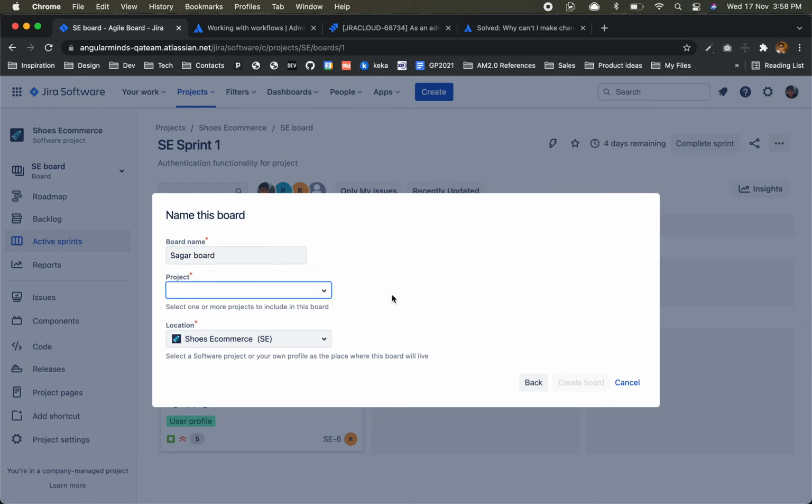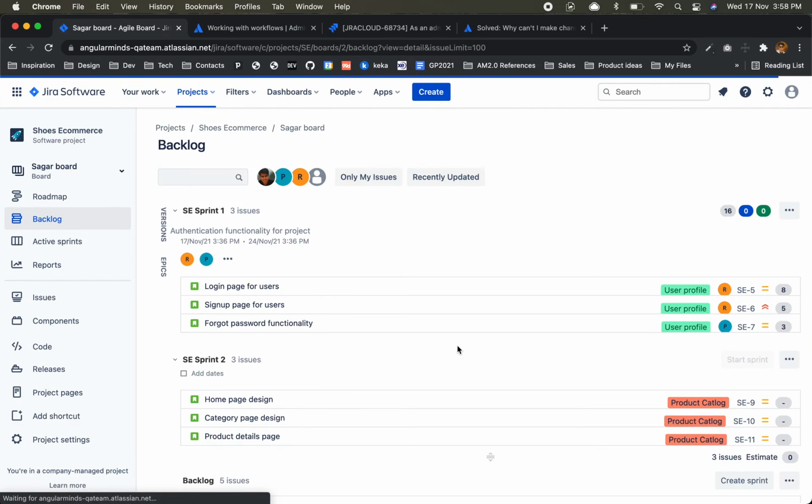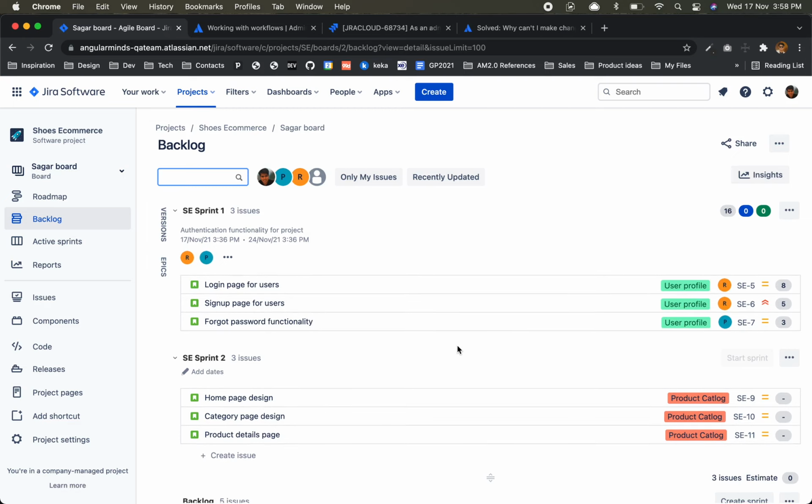I can share this board with other people also. Location, SE, everything. Create board. A board is something like a view, the dashboard. I am creating another dashboard for me.